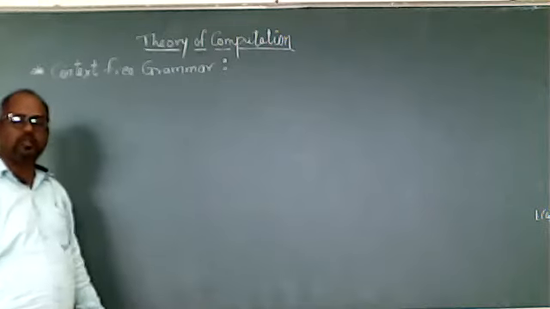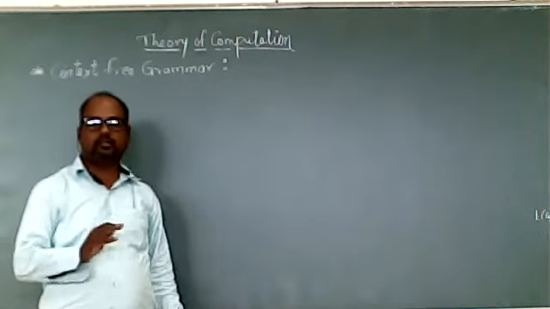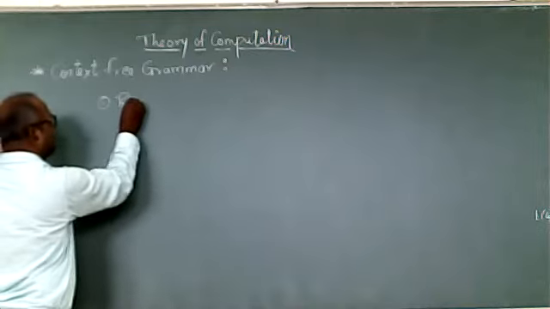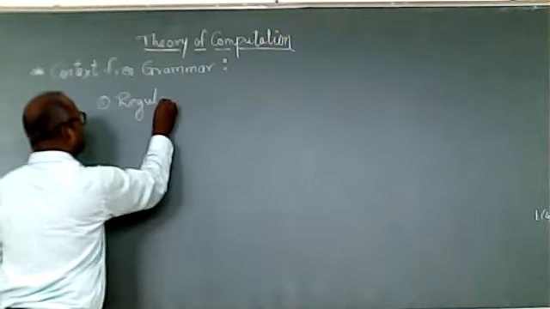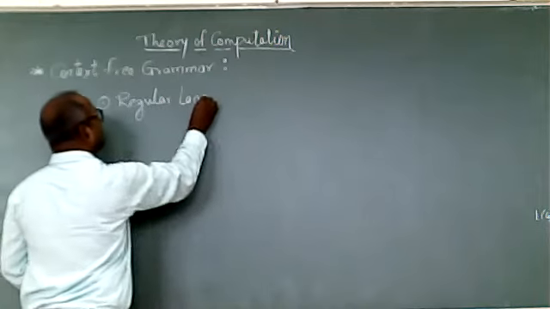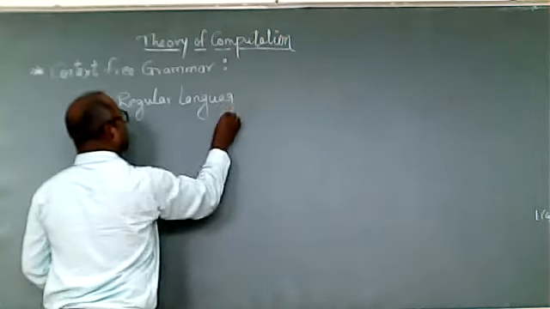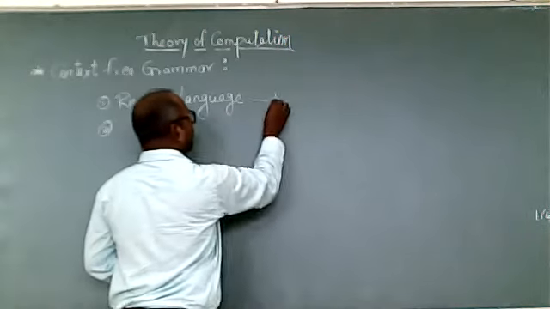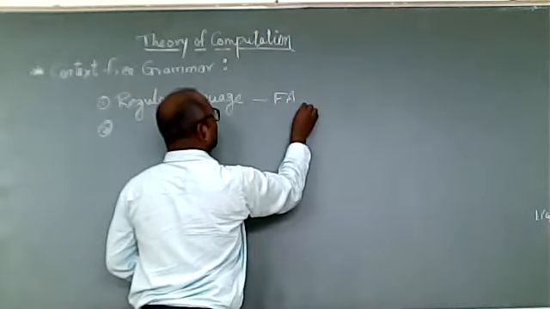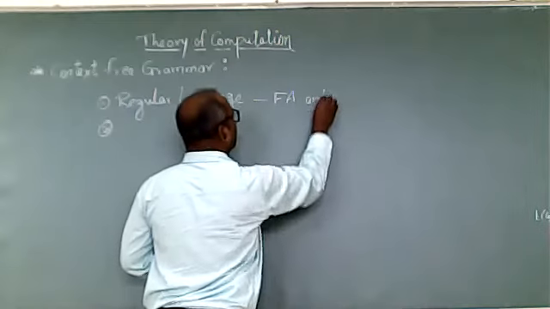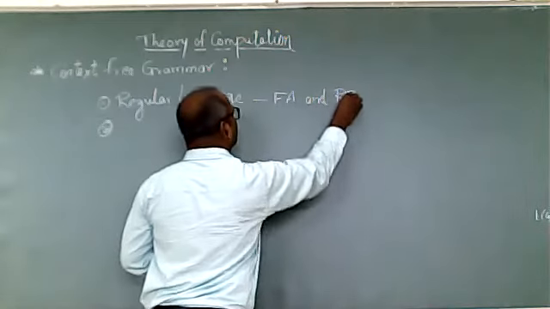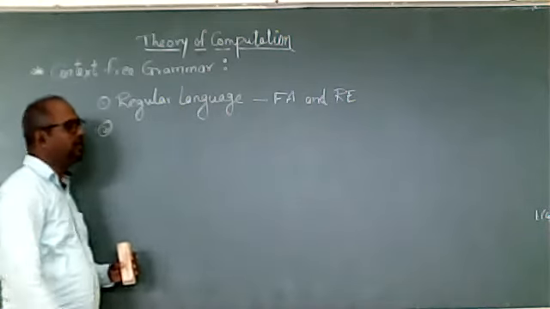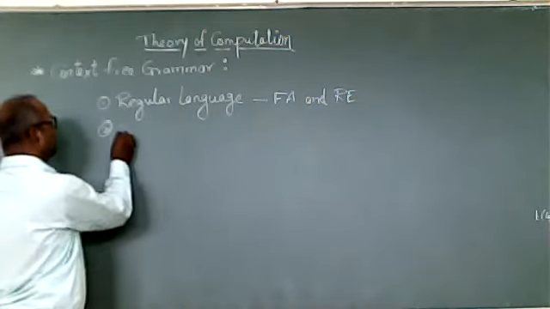As we have already seen, there are two types of languages. The first type of language is called a regular language. This regular language we can represent with the help of the finite automata or the regular expression.